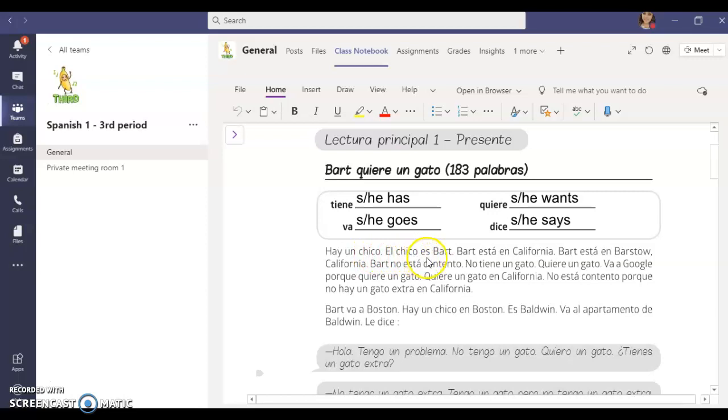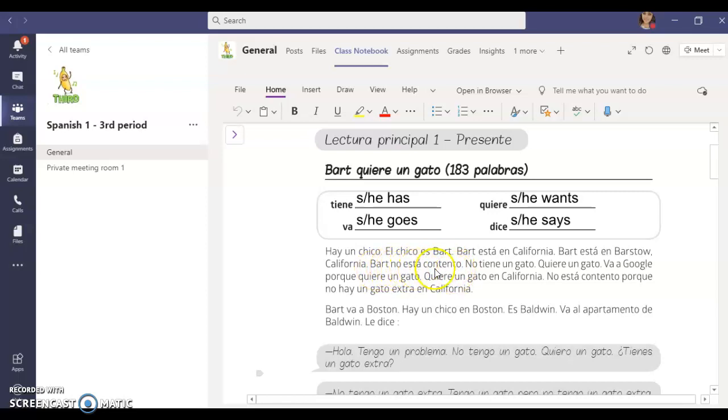El chico es Bart. The boy is Bart. Bart está en California. Bart is in California. Bart está en Barstow, California. Bart is in Barstow, California. Bart no está contento.